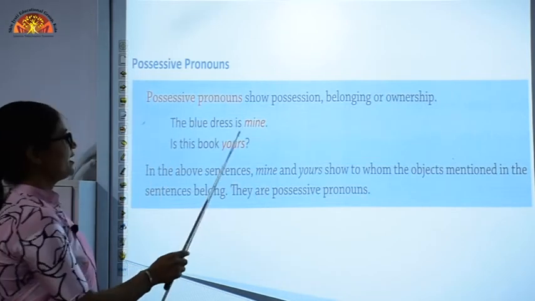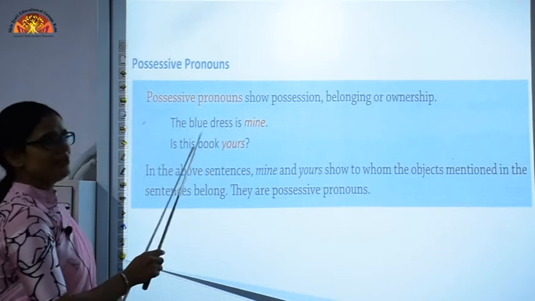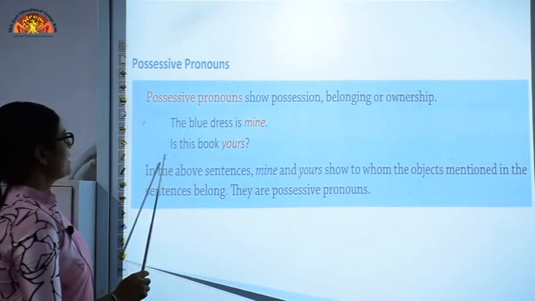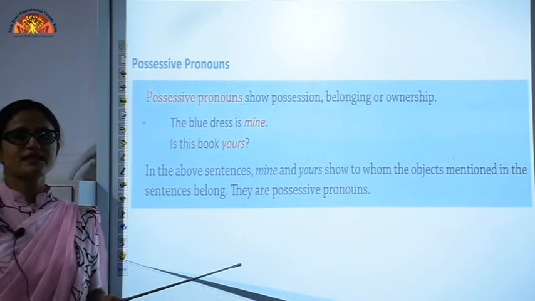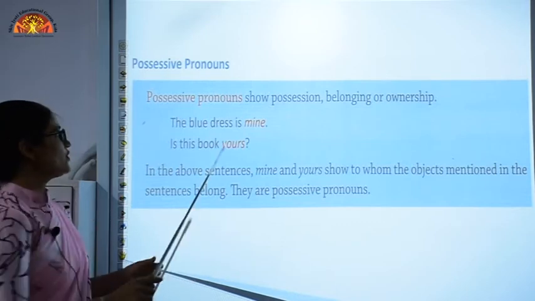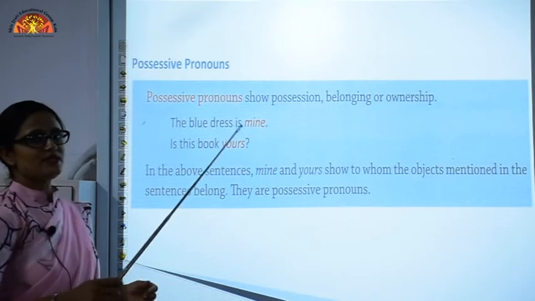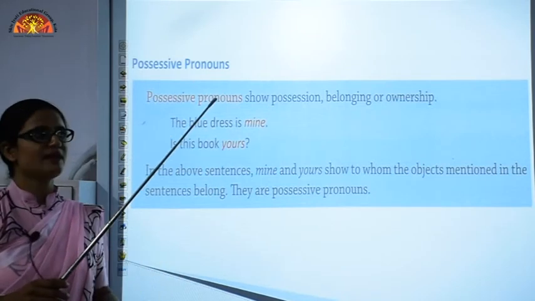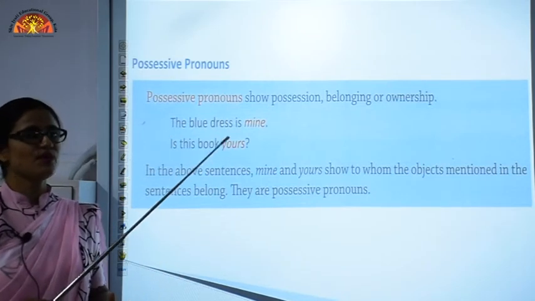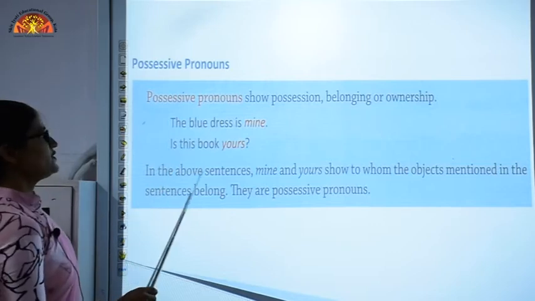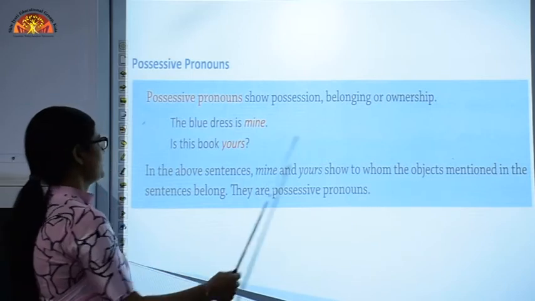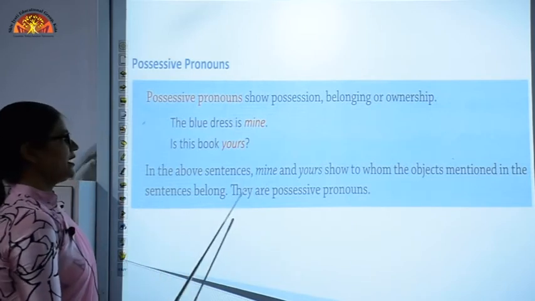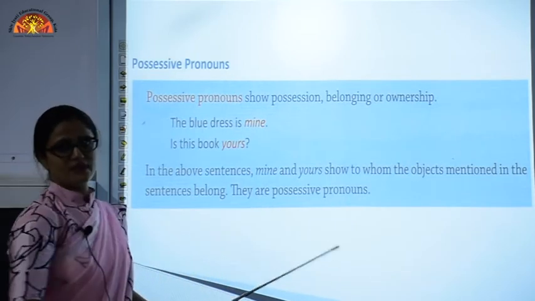The blue dress is mine. Mine is showing the possession of the dress, right? Is this book yours? Suppose I am asking somebody, is this book yours? So yours is showing the possession that this book belongs to somebody else. In the above sentences, mine and yours show to whom the objects mentioned in the sentences belong. They are possessive pronouns.